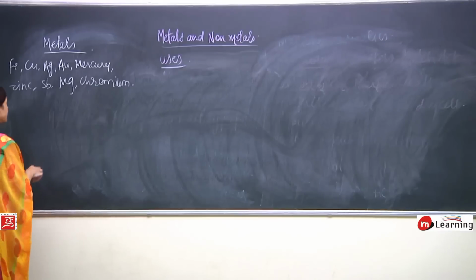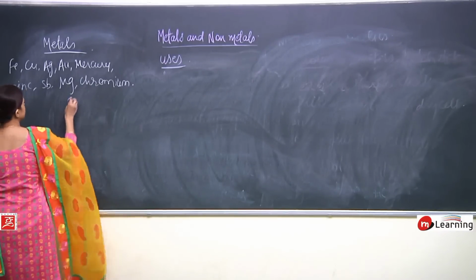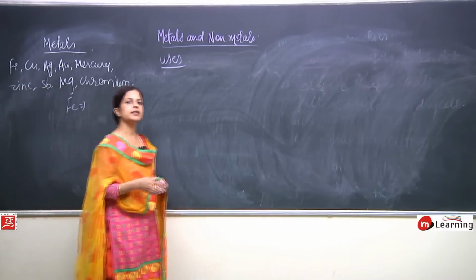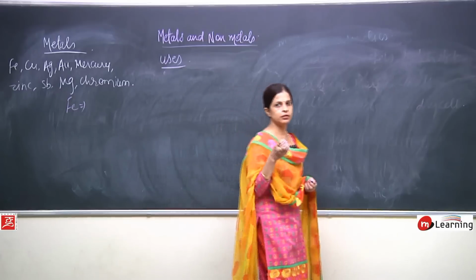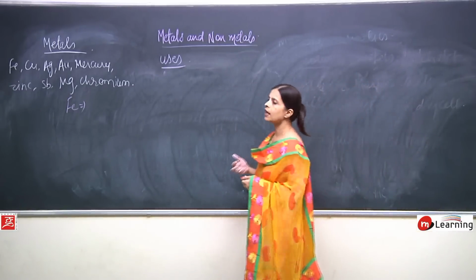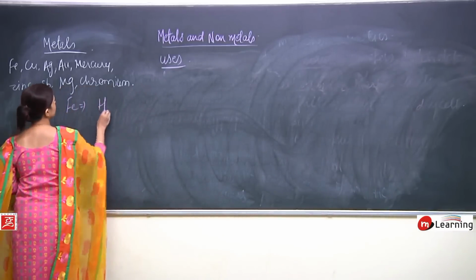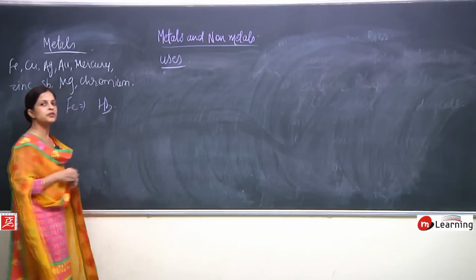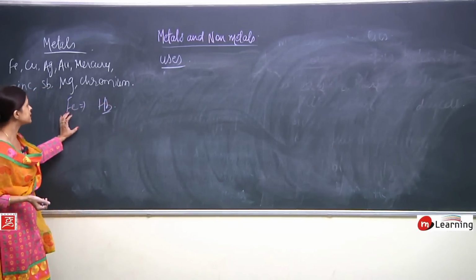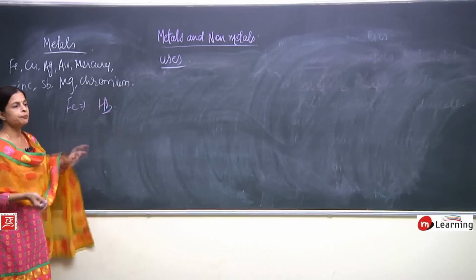Okay, to begin with, first of all, we'll talk about iron, Fe. Now, iron is a very important metal, as it is present in our body also. When we talk about hemoglobin, iron is a very important part of hemoglobin, or in fact we can say it is a major constituent of hemoglobin.